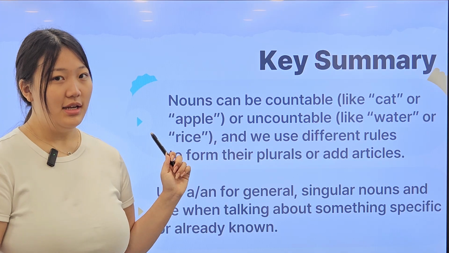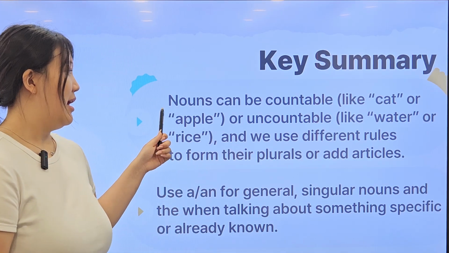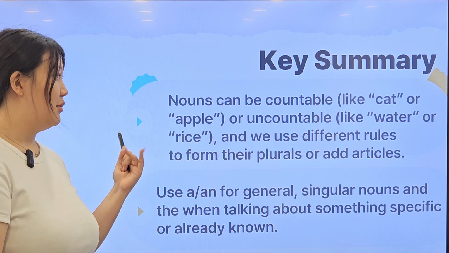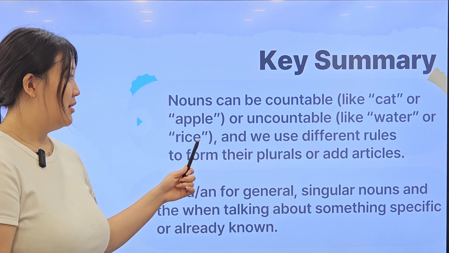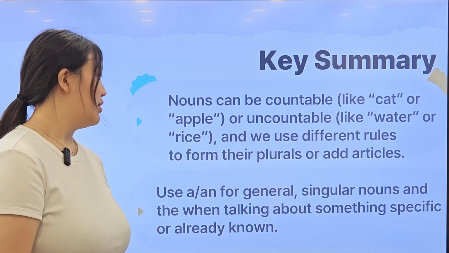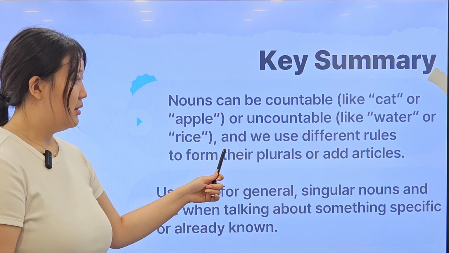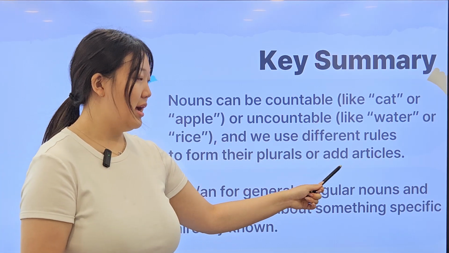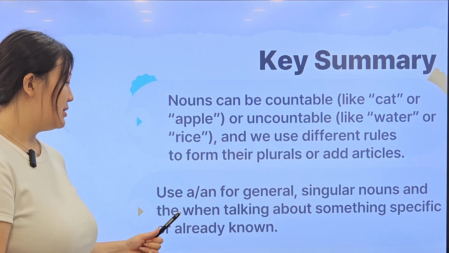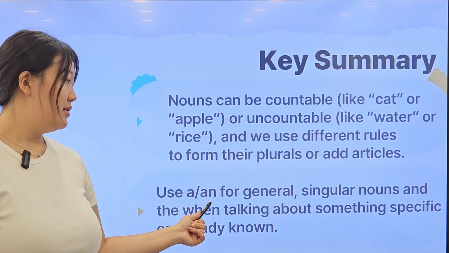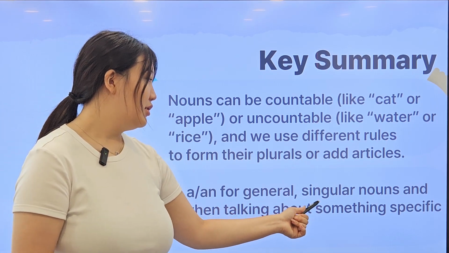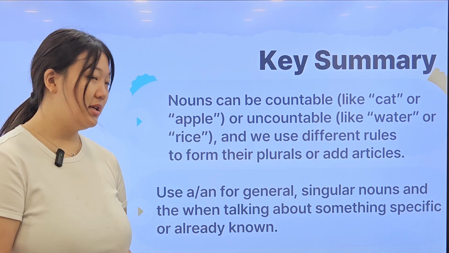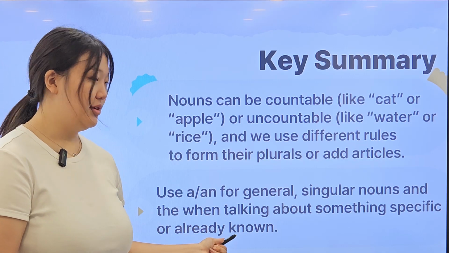For the key summary of today's lesson: nouns can be countable, like cat or apple. One cat, two cats, one apple, two apples. Or uncountable, like water or rice. We cannot count them. And we use different rules to form their plurals and add articles. Next, use a or an for general, singular nouns, and the when talking about something specific or already known.